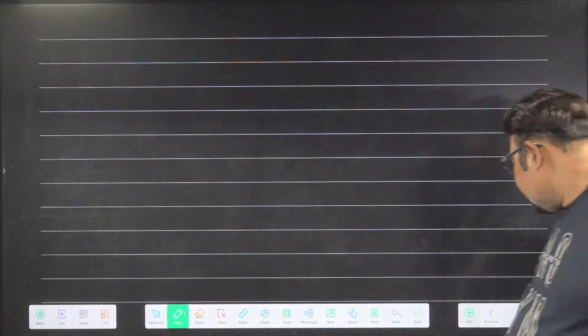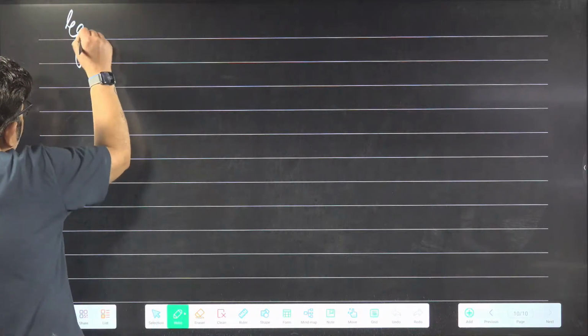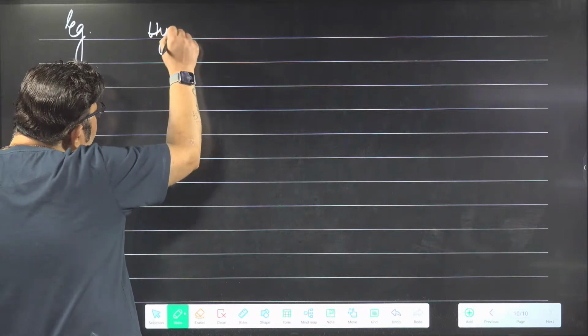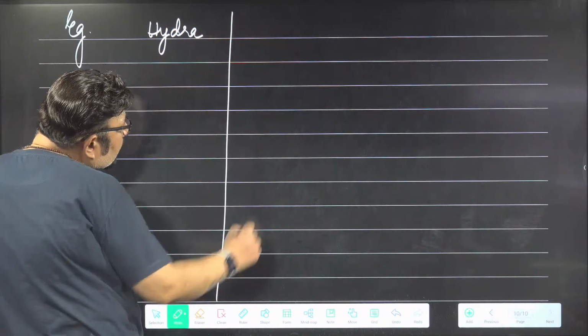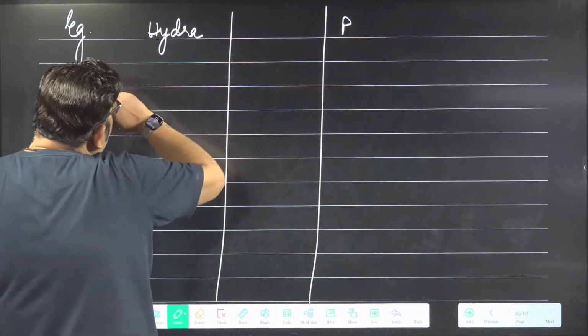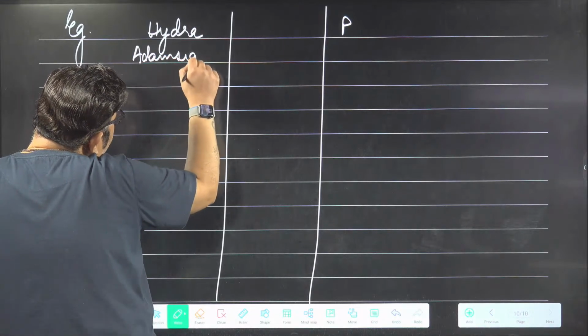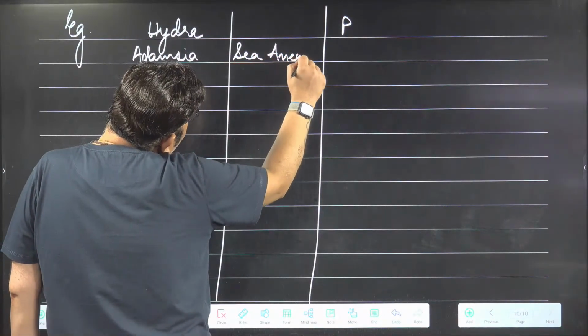And lastly, I give you examples. Hydra, commonly called Hydra. Polyp or medusa? Polyp. Adamsia, also called sea anemone.